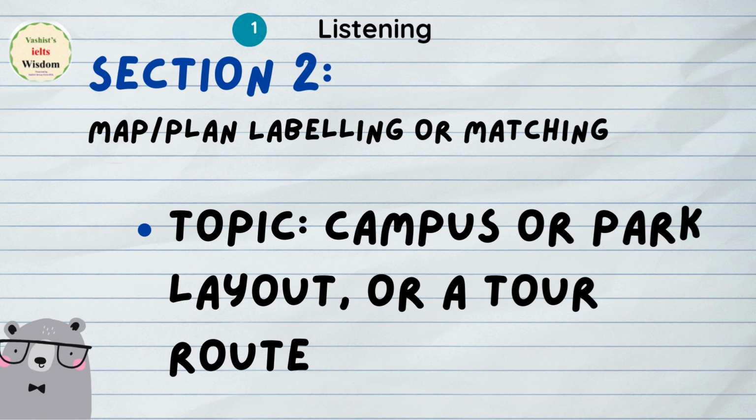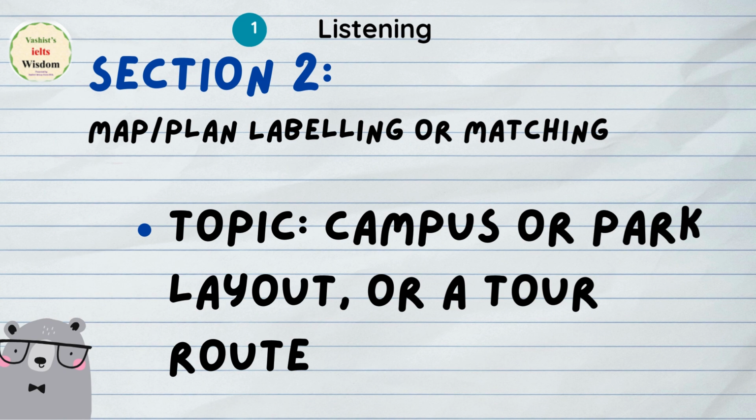Okay, so the route is also very important. They will give you the route and the tours and the campus or the park. These all are section 2. Here, you can expect map, plan, or labeling or matching. So these are the question types you can expect here, but the topic is mainly campus or park layouts.